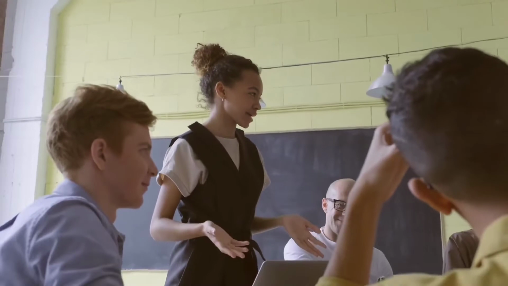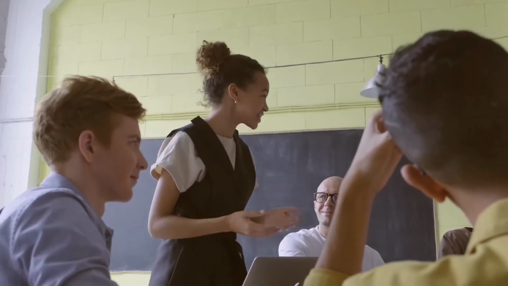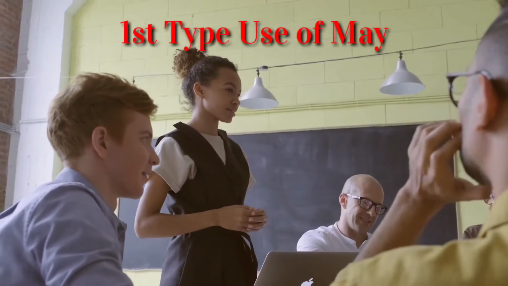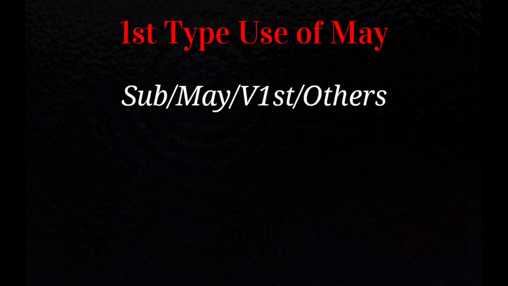Okay friends, today we are going to do this use in affirmative, negative and interrogative. We are not going to make sentences from use of may for possibility and permission in the WH family. Firstly, the pattern of use of may for possibility and permission is subject, may, verb first, others. This is a very simple pattern. You have to just follow it and go through the sentences.